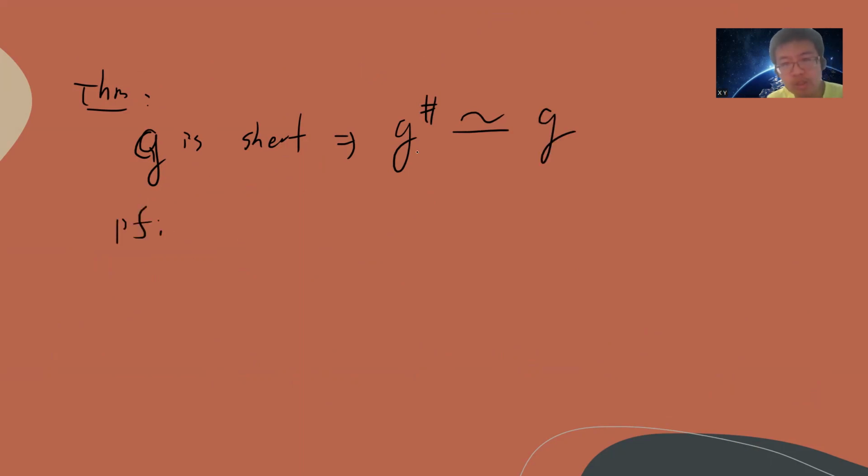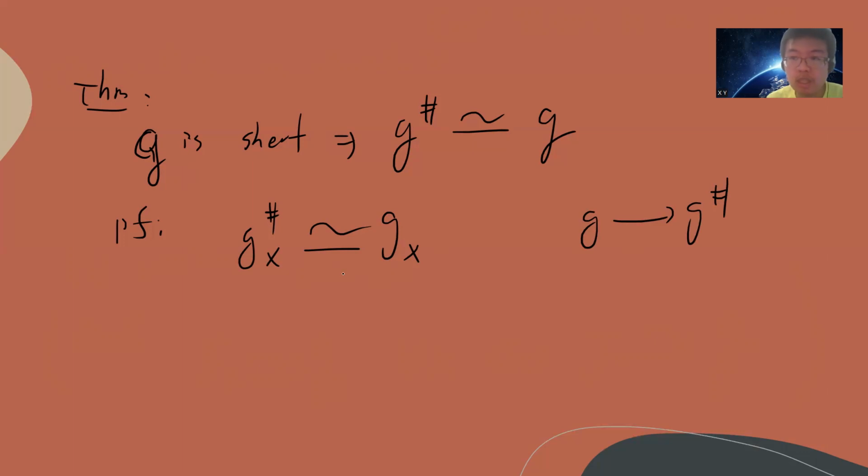Because this is a sheaf, and this is a sheaf, and we already proved that their stalks are the same. And there's a natural map from G to its sheafification. So obviously they induce the same thing on all the stalks. Then by the previous theorem, this is a sheaf, and this is isomorphic to G, because we just proved that for every stalk they are the same.